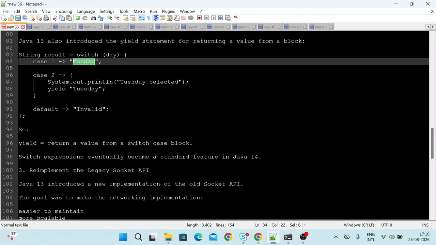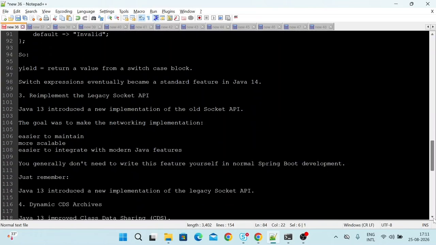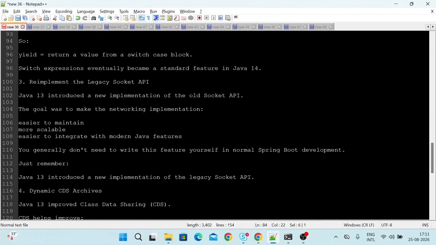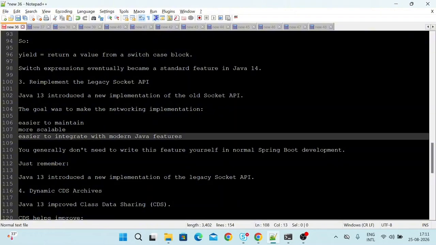Now, re-implement the legacy socket API. The third feature is re-implementing the legacy socket API. Java 13 introduced a new implementation of the older socket API. The goal was to make the networking implementation easier to maintain, more scalable, and easier to integrate with modern Java features.